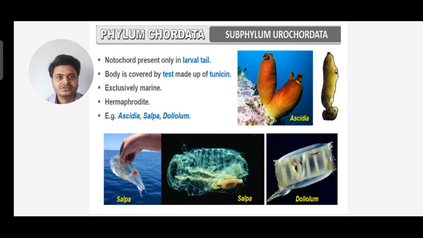The body is covered by a test made up of tunicin, and they are exclusively marine and hermaphrodite. We have examples such as Ascidia, Salpa, and Doliolum. You can see the examples are given. These are the characteristics of subphylum Urochordata under phylum Chordata.